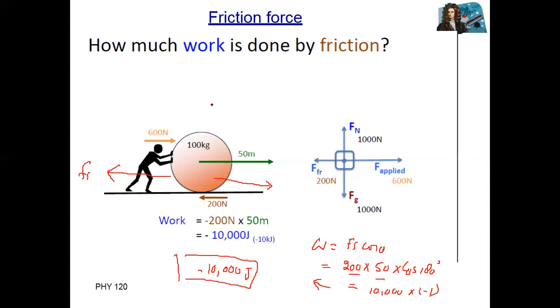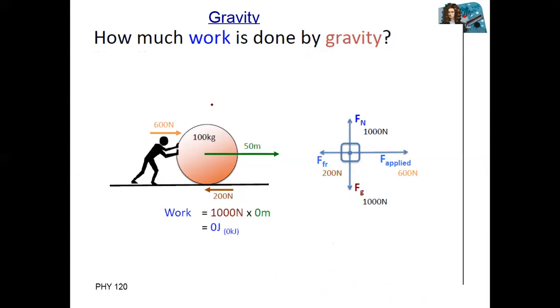Now work done by gravitational force, by gravity. You know that displacement is on the right side. Gravitational force is downward. So what is the angle between these two? It is 90, but will we consider this positive or negative?